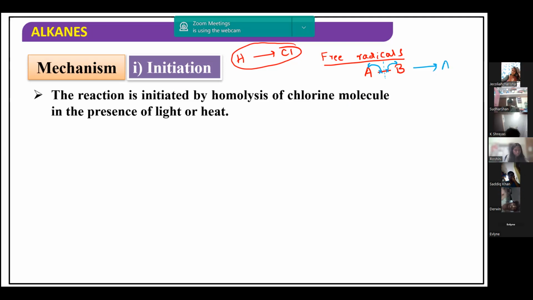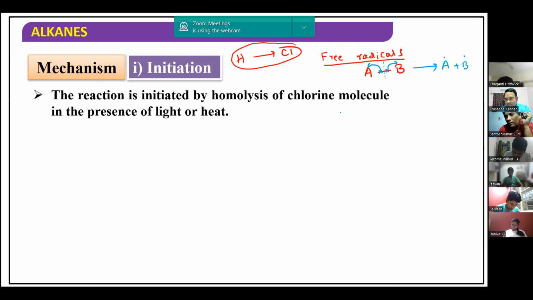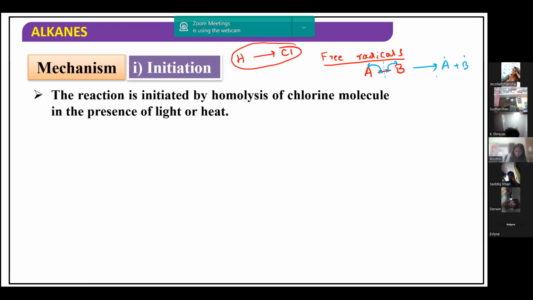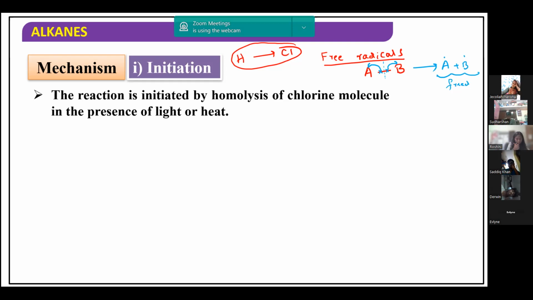As a result, A gets an unpaired electron, shown as a dot, and B also has an unpaired electron. Both A and B have an unpaired electron, meaning electrons not involved in bonding but single electrons. These are called free radicals. So free radicals are reaction intermediates formed due to the homolytic cleavage of a covalent bond.